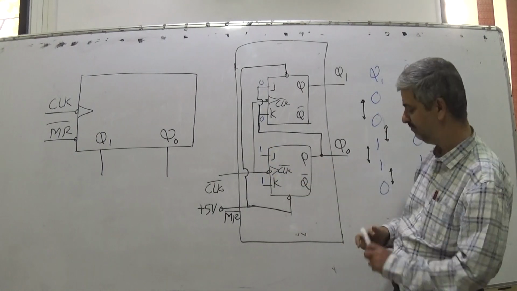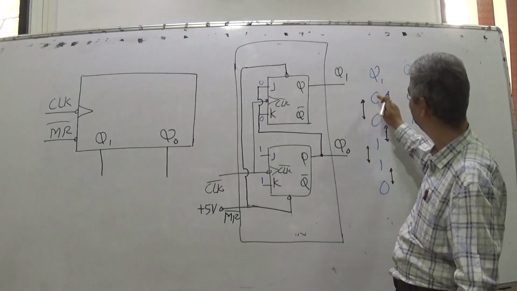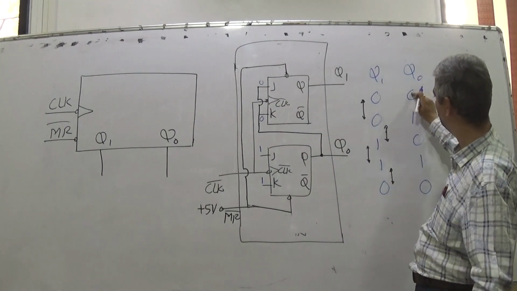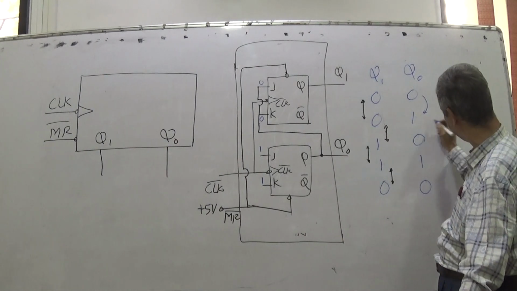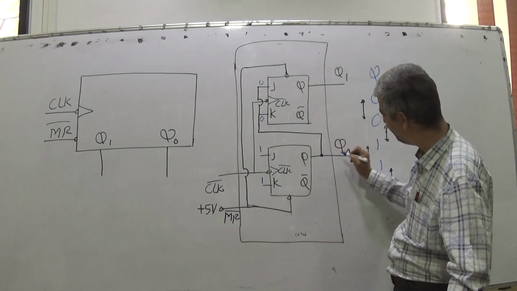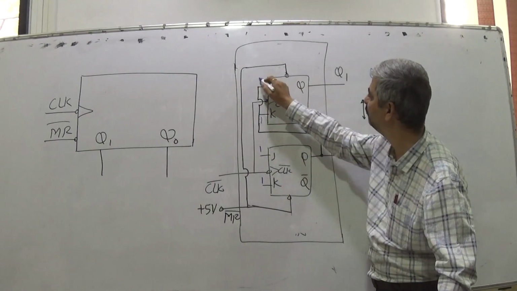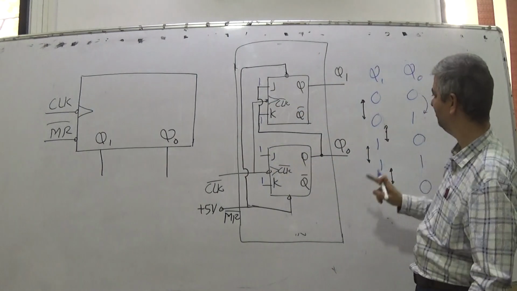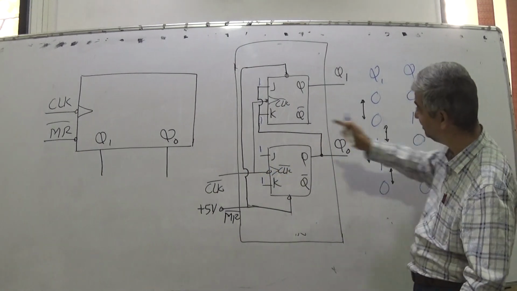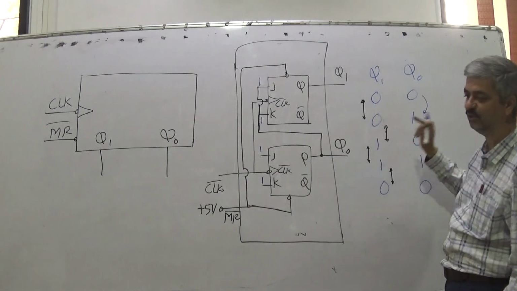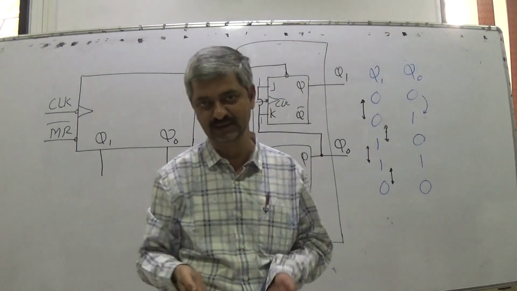So this 0 becomes 1. But this is 0, 0, so this 0 continues 0. Now this is 1, so I have come here. So this is also 1, 1. When this is 1, 1, the clock comes, and this toggles from 1 to 0. And this is also 1, so this toggles from 0 to 1. So in this way, we continue the simple counting.